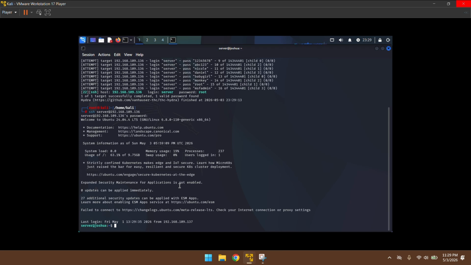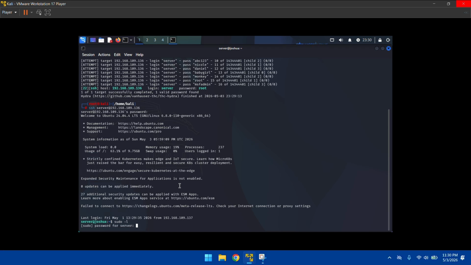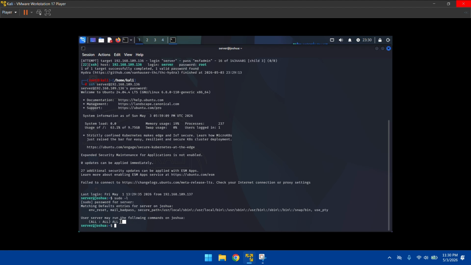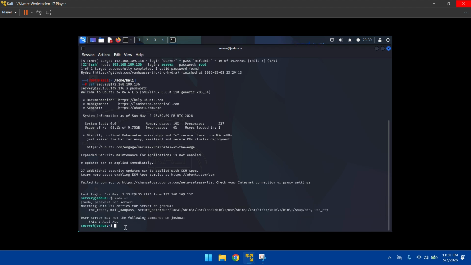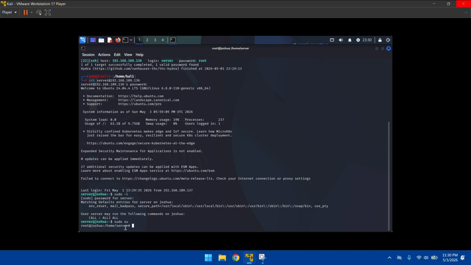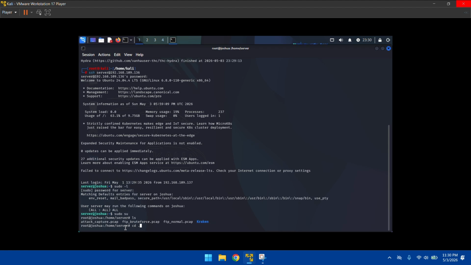The next step is to check if I have privilege escalation. Do I have root privileges? Yes, and there we go. We have root privileges access. Hackers don't just stop at this, right? If I type sudo su, I'm able to go into root mode and I can see everything.